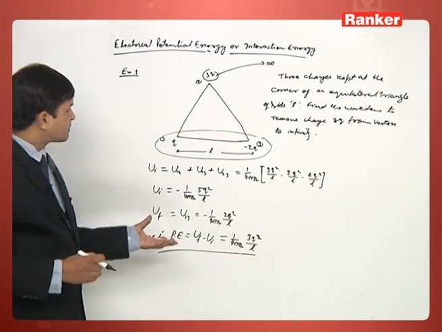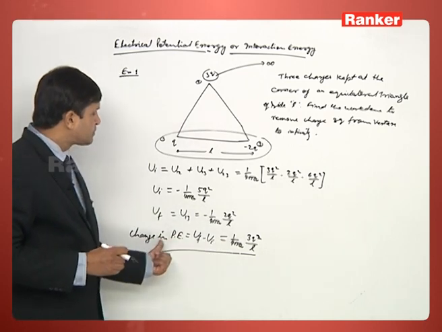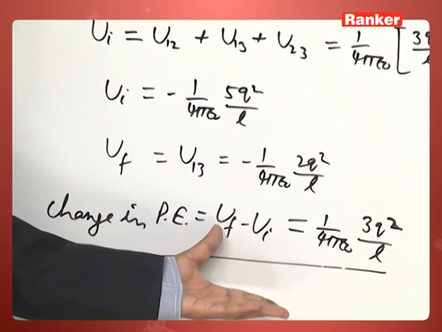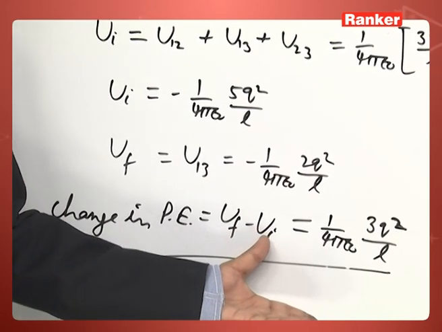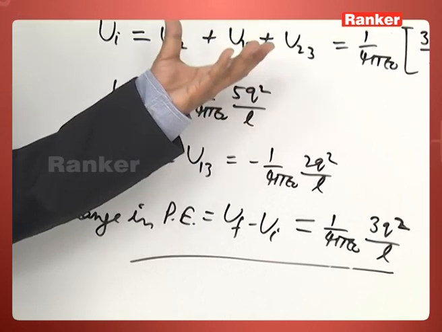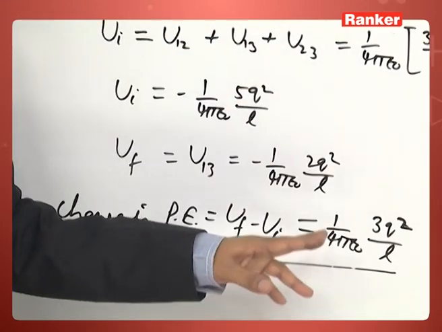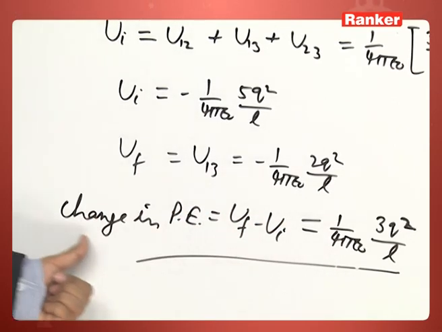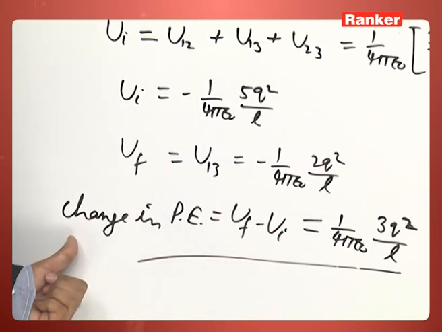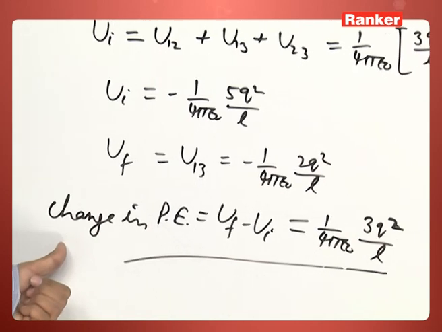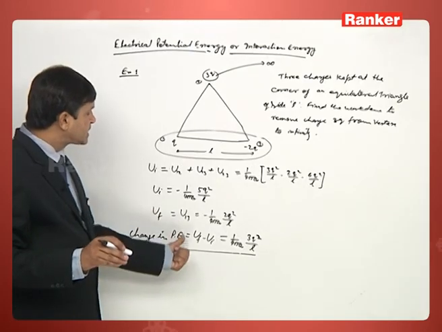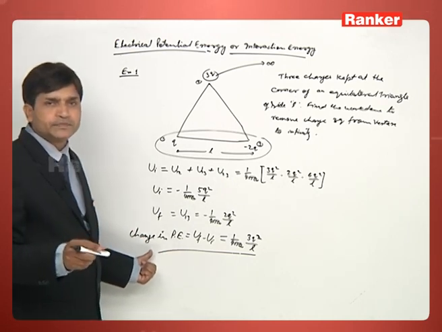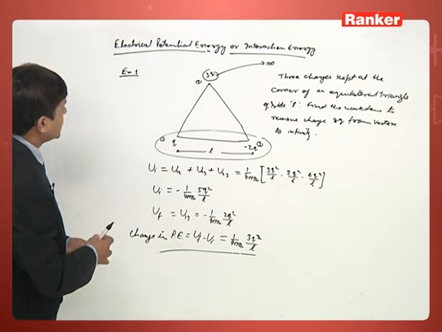If in any problem the change in potential energy comes negative, it means the final potential energy is less than the initial, so energy of the system has been lost. It means the system has done work. So whenever the change in potential energy comes positive, work has been done by the external agent on the system, and whenever it comes negative, work has been done by the system. This is one of the examples.